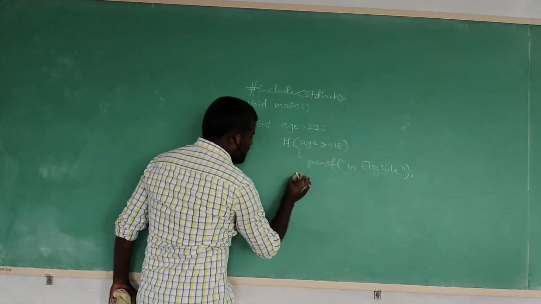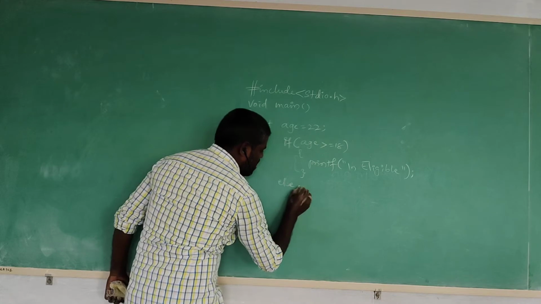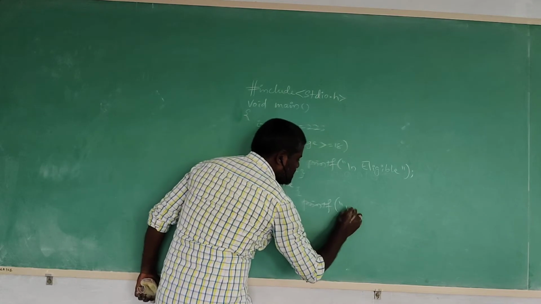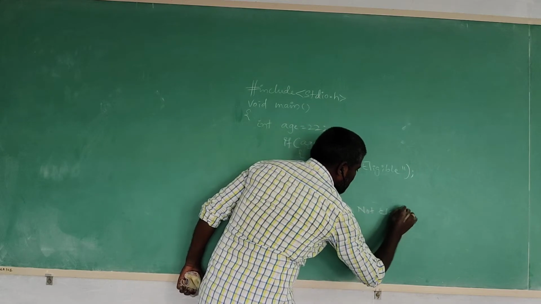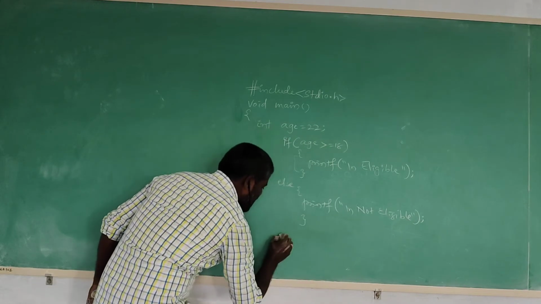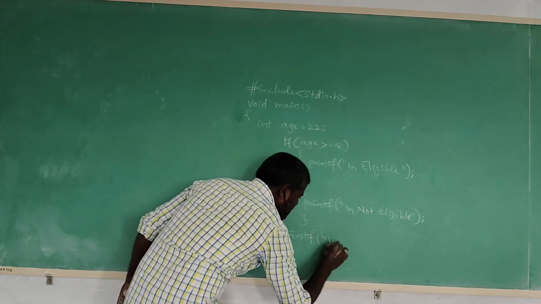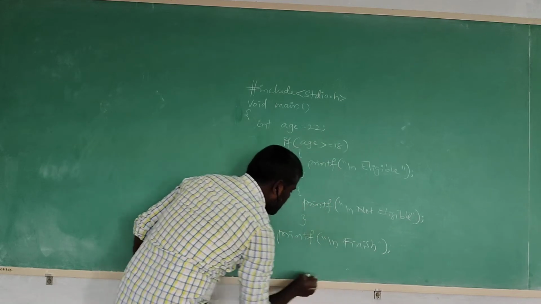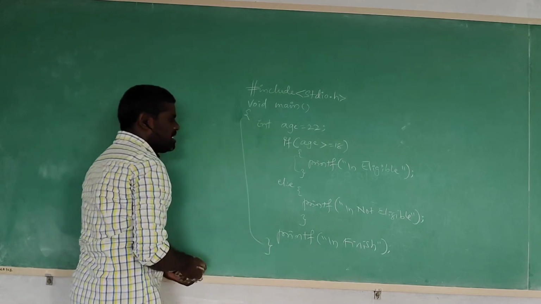Maybe the condition is not satisfied. That block is the else block. In the printf statement, we are writing a new line, not eligible. Now the end braces, and the remaining statements in the program, if you are interested, you can write them. Then I am going to write finish. Okay. Now the end brace of the program. This is the begin brace and this one is the end brace.